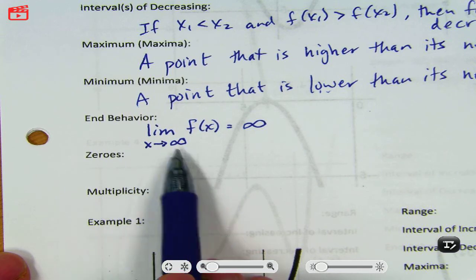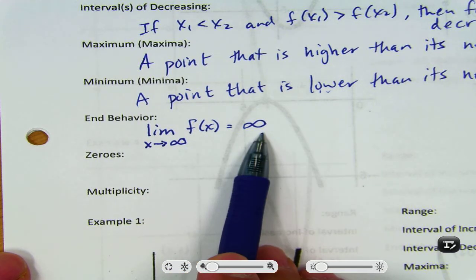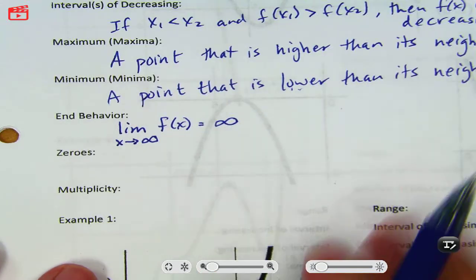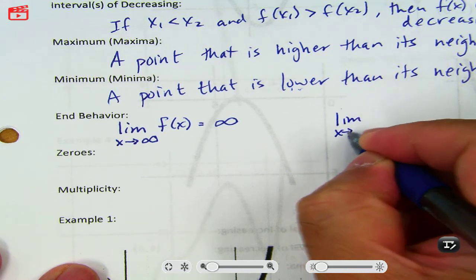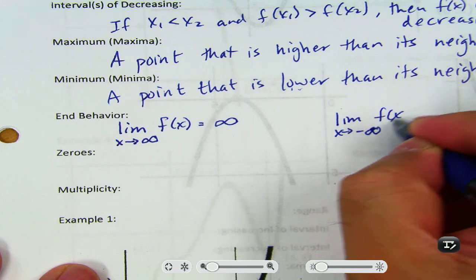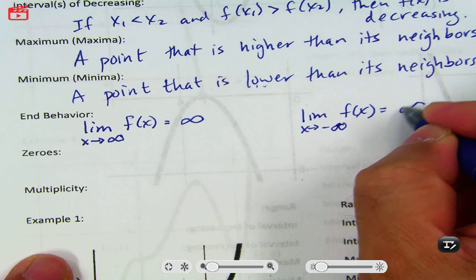Basically, as x goes to infinity, f of x is going where? Okay. And then, we have another one. x goes to negative infinity. f of x equals something else. They don't have to be the same, but let's make them the same for this example.